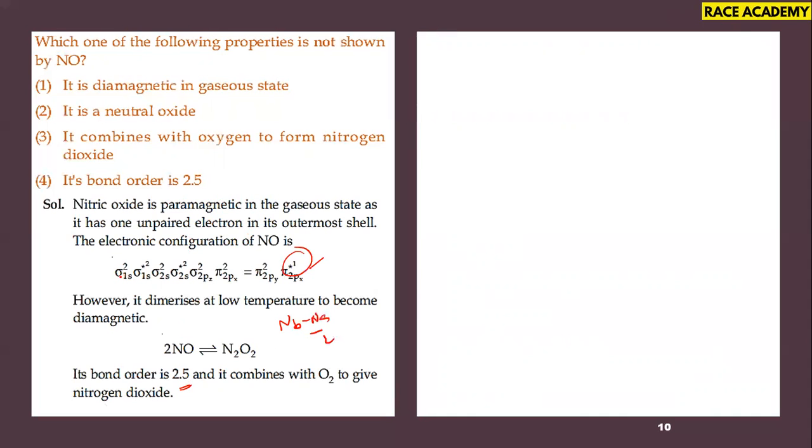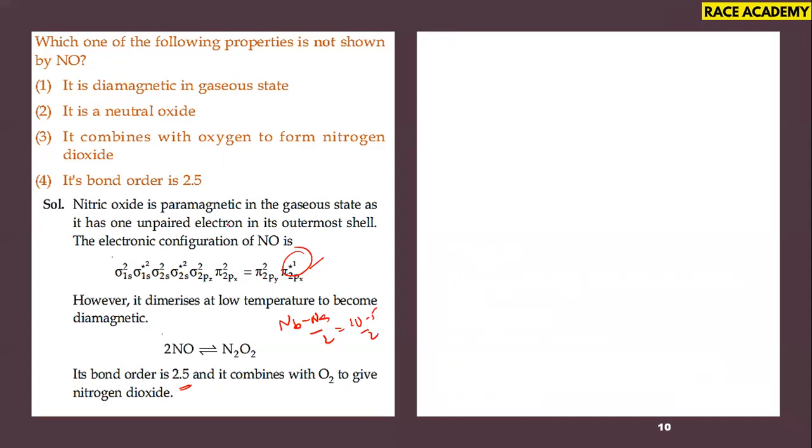Why? Because here we got Nb as 10 and Na as 5, so it is 10 minus 5 by 2. We got 2.5. It combines with oxygen to give nitrogen dioxide.